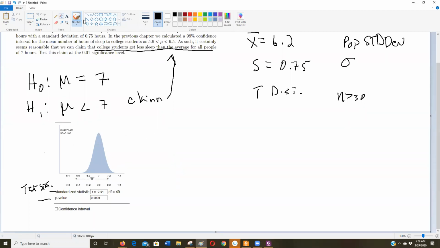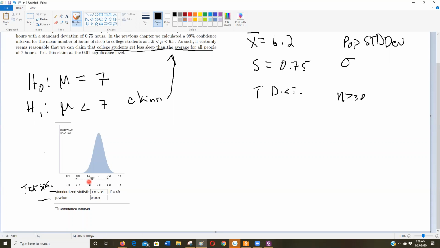So here's the test statistic, -7. There's my p-value, and that's a pretty small p-value. So I'm going to reject H0 because that's certainly less than 0.01. 0 or practically 0 is less than 0.01. And you can see why that p-value is 0, because this is a normal curve, and 99.7% of the distribution will be within three standard deviations.